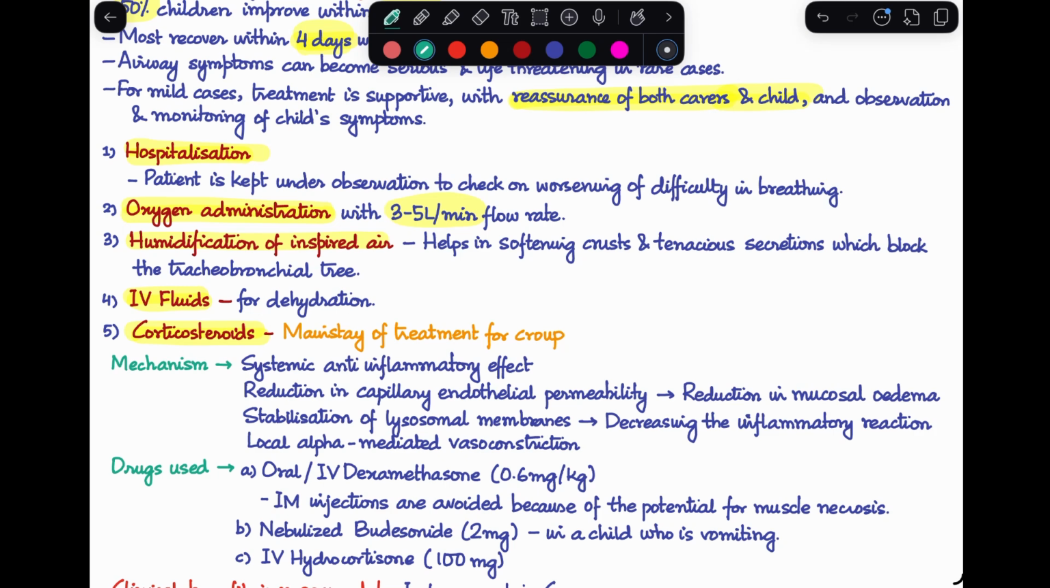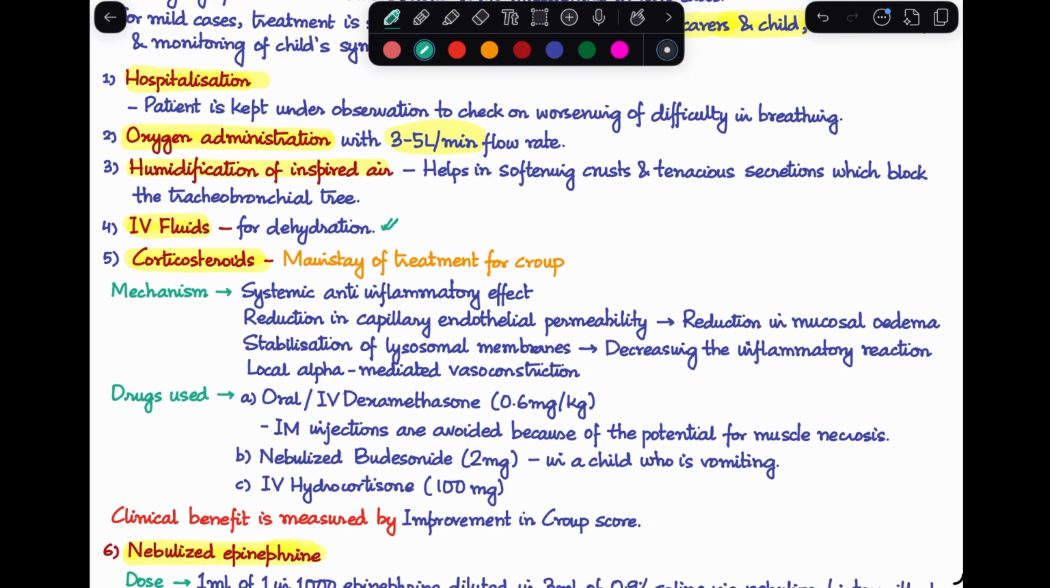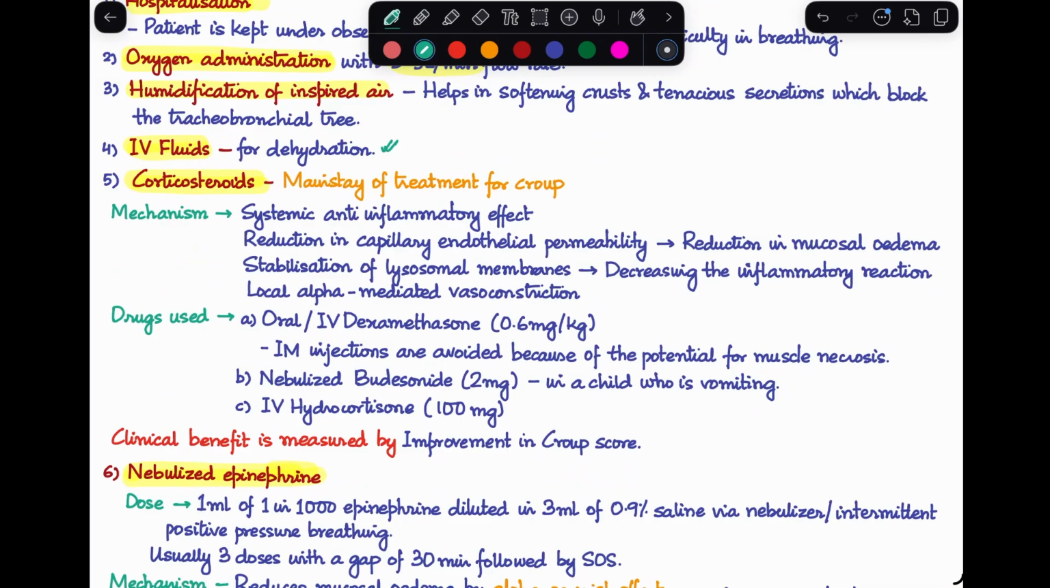We have spoken about in the pathology how there are a lot of secretions and crusts developing in the tracheal region, and these tenacious secretions can block up the tree, which leads to the airway obstruction. So humidification will actually help in softening up these secretions and crusts. Next, we are going to give IV fluids to combat the dehydration that comes on as a result of the viral illness. Next, the mainstay of treatment for croup, the main medical treatment that we give here, is corticosteroids.